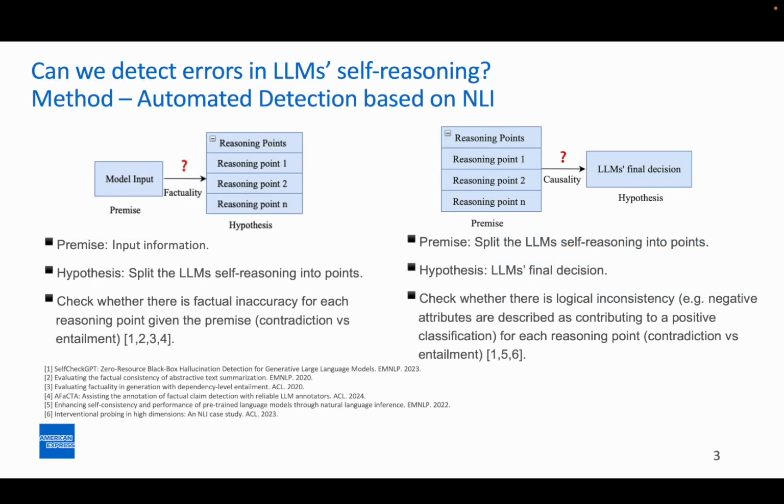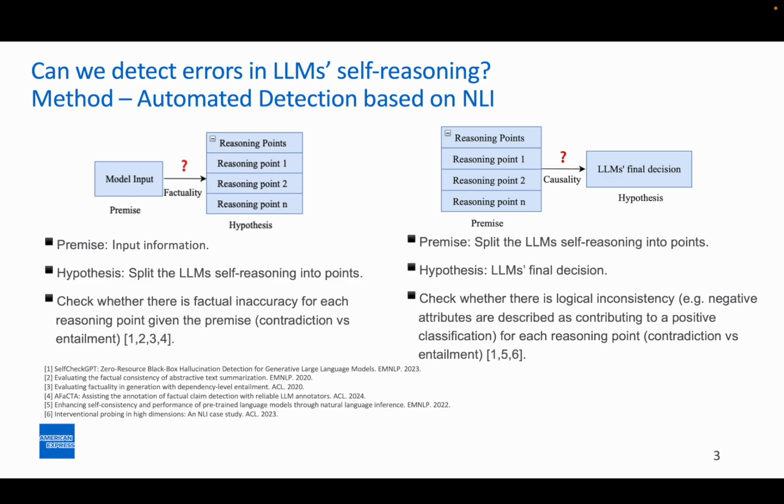Natural language inference, NLI, is a classic NLP task that checks whether a hypothesis follows logically from the premise, aka entailment, versus contradiction versus neutrality labels. Here we focus on entailment versus contradiction. For factuality issue detection, the premise is the information input into the LM and the hypothesis is the reasoning point.